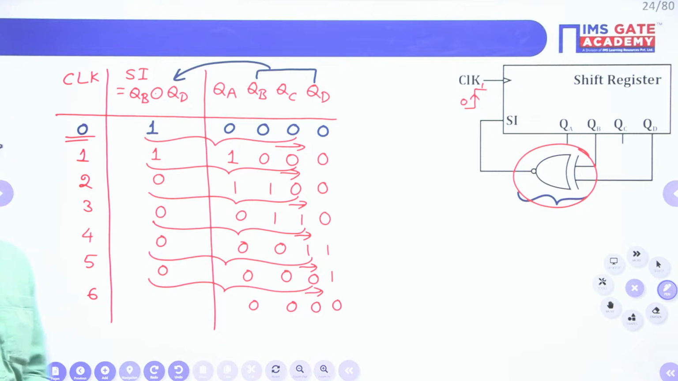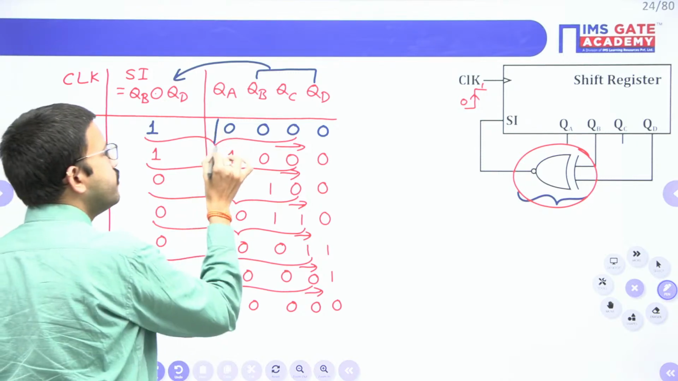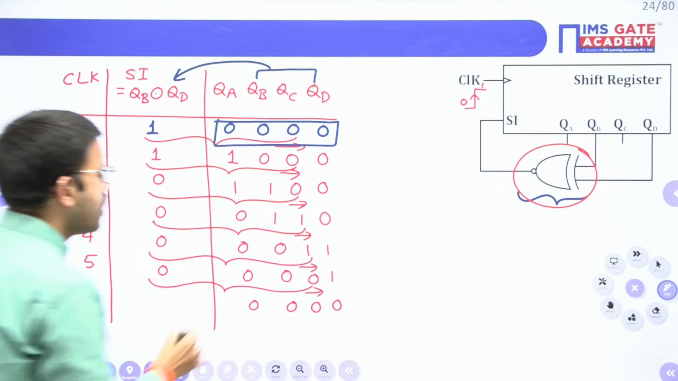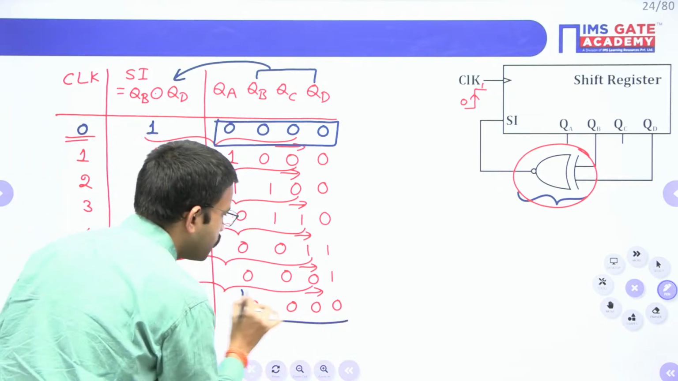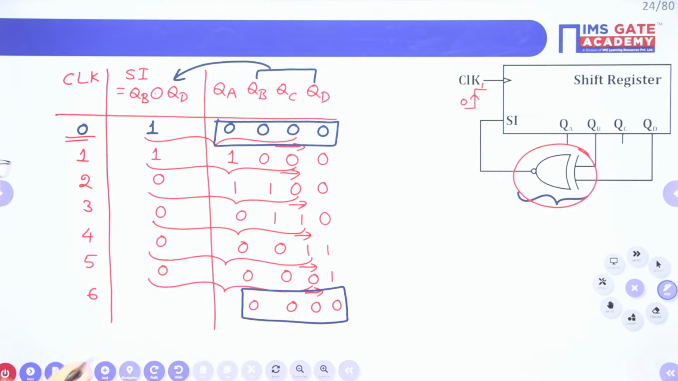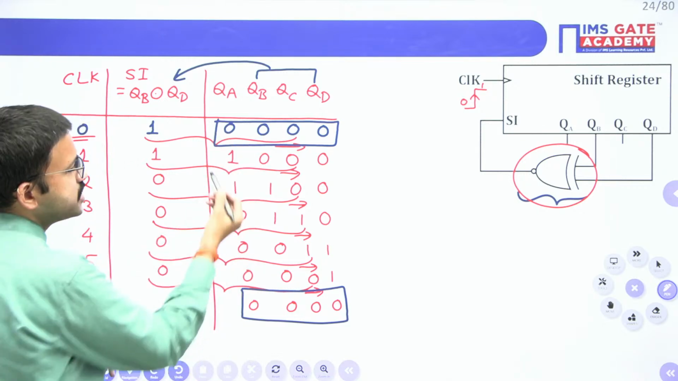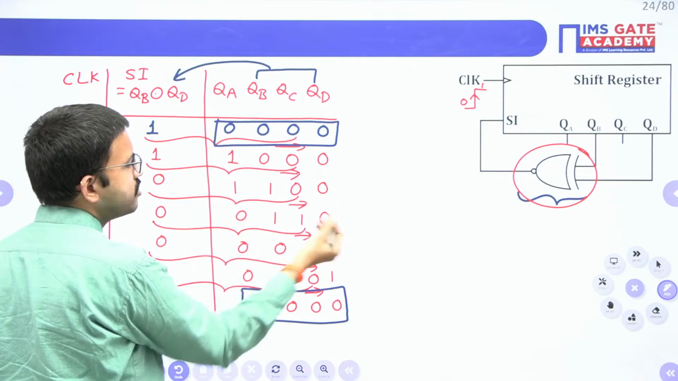See, just observe here. According to the given question, we have assumed the initial state as 4 zeros. Now, we are getting the same state, 4 zeros, after applying the sixth time positive edge of the clock pulse. After applying sixth time positive edge of the clock signal, in between, these are the states you are getting: 1, 0, 0, 1, 1, 0, like that.